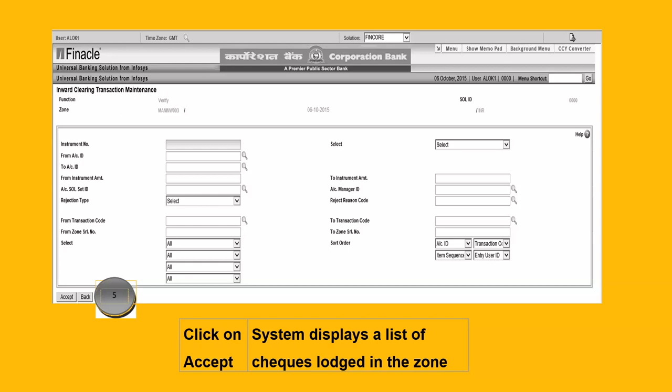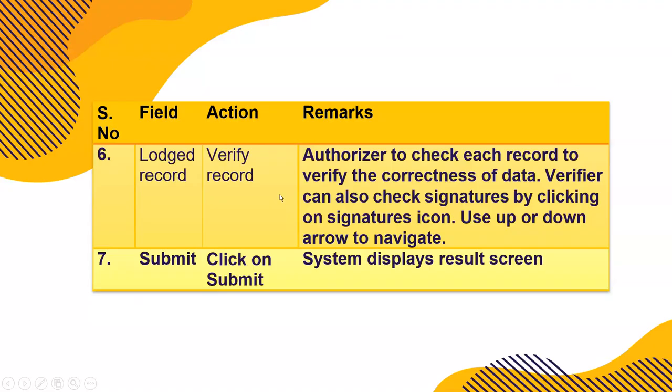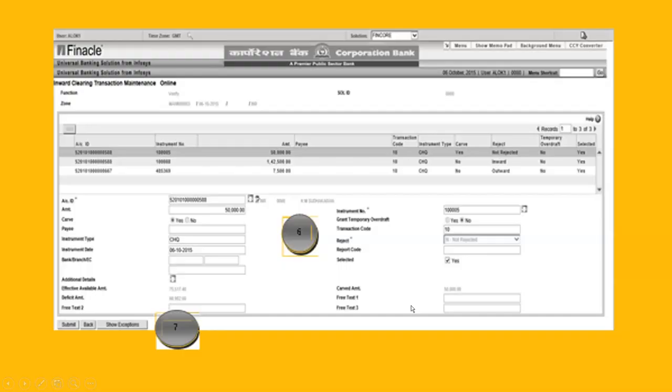The system displays a list of checks logged into the zone here, right? So you can verify any instruments. We reject from here, we type the instrument number, and all the details are populated which we had entered as a maker here, right? So the authorizer checks each record to verify correctness of the data. The verifier can also check signatures by clicking on the signature icons. Use the up and down arrow to navigate. The system displays the result screen, right?